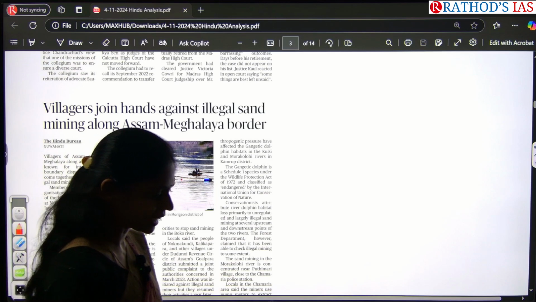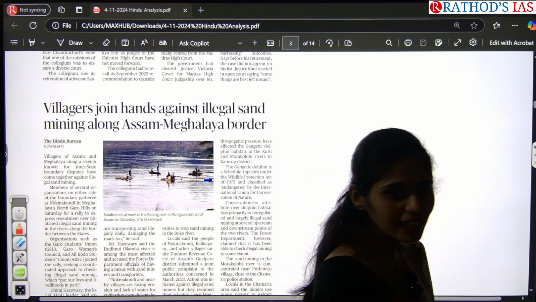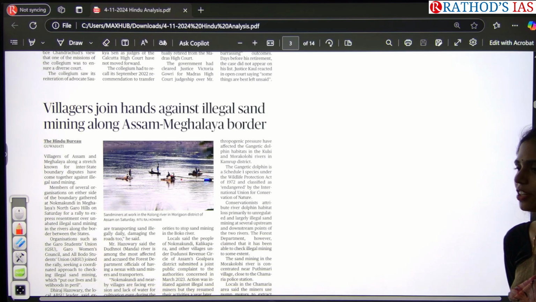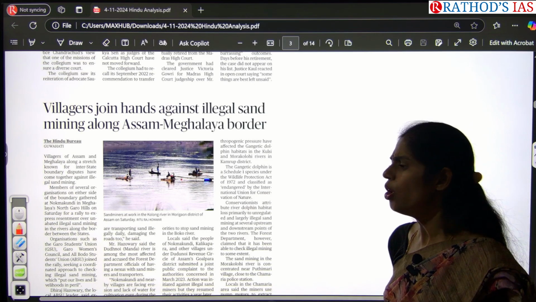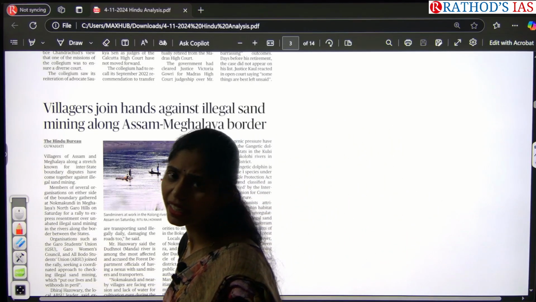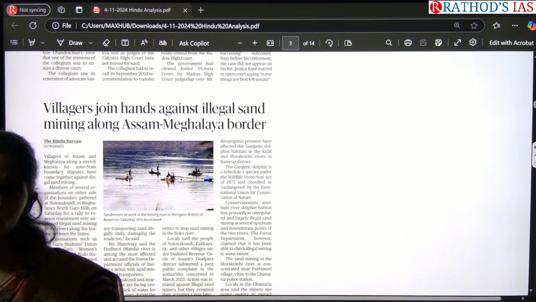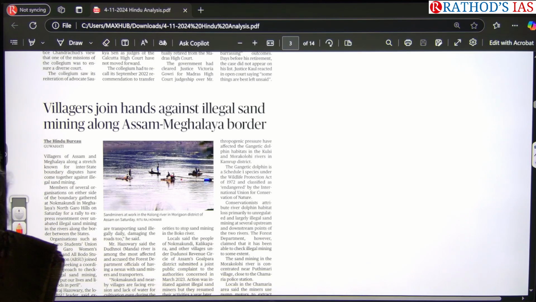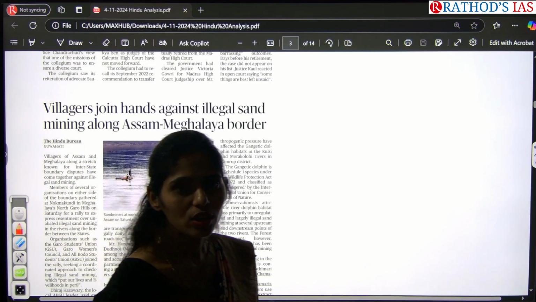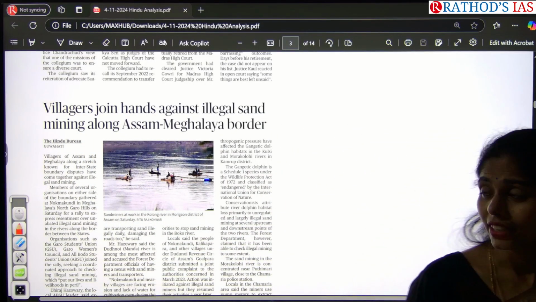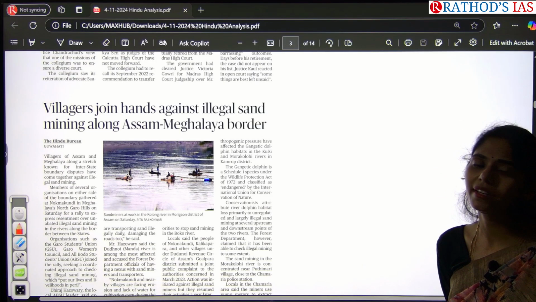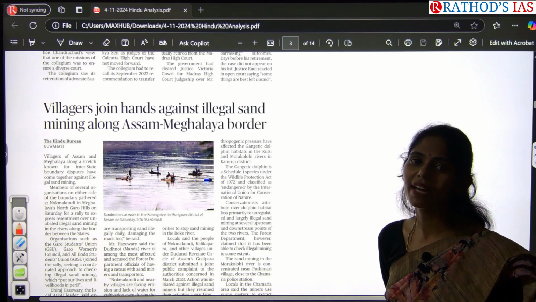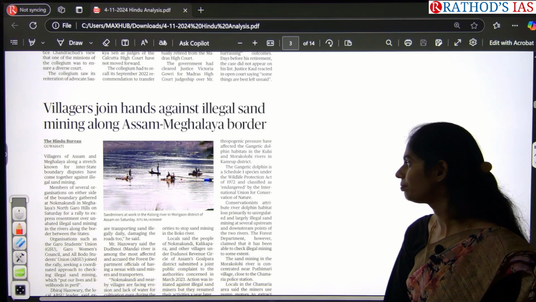So whenever you are writing any case study in your ethics regarding illegal activities, for example human trafficking or child trafficking or sand mining or illegal mining of anything, you can take the help of the community. Community plays a very important role. So for that, you can add this article as an example, that recently villagers joined hands against this illegal sand mining along this Assam Meghalaya border.